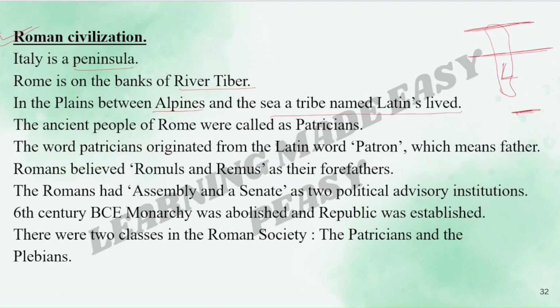The ancient people of Rome were called patricians. The word patrician originated from the Latin word patron, which means father. Romans believed Romulus and Remus as their forefathers. Important. The Romans had assembly and a senate as two political advisory institutions. In the 6th century BCE, monarchy was abolished and republic was established. There were two classes in the Roman society, the patricians and the plebeians. Again, very important, patricians and plebeians.